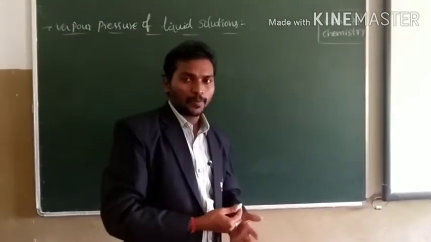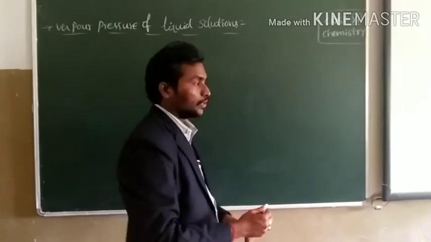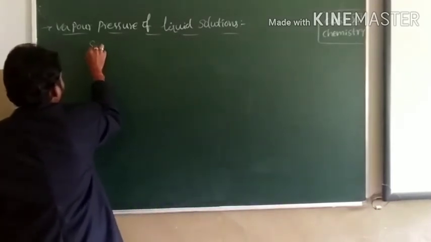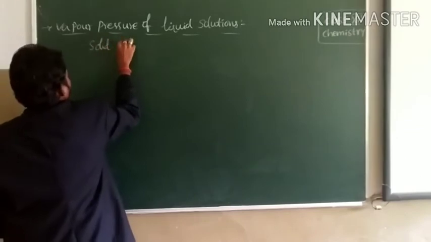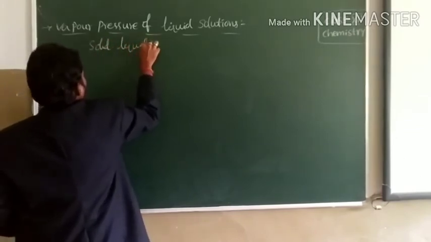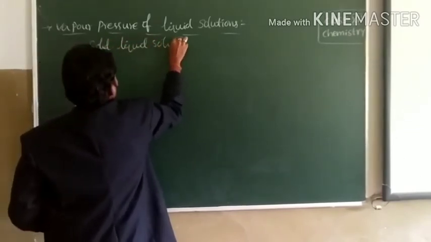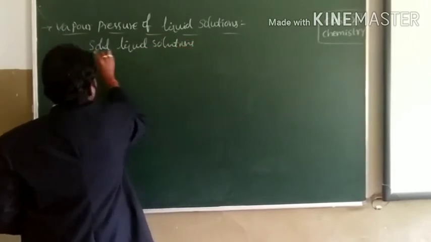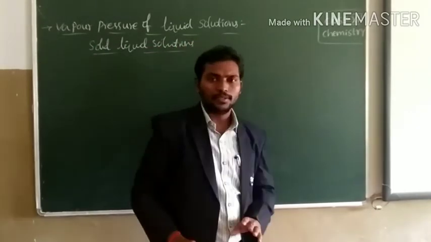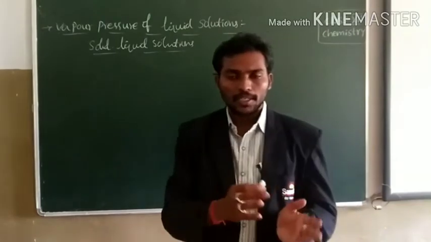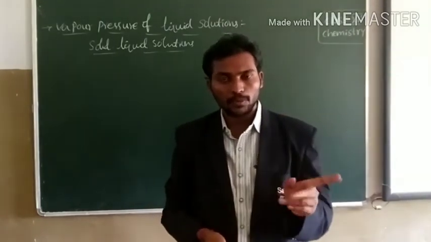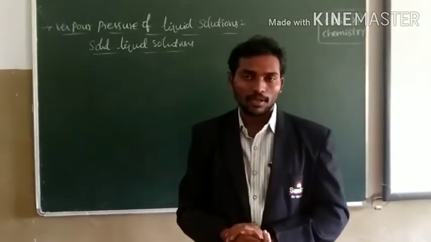Let's see the vapor pressure of solid-liquid solutions. Earlier we have seen the vapor pressure of liquid solutions, that means both solute and solvent have volatile nature.